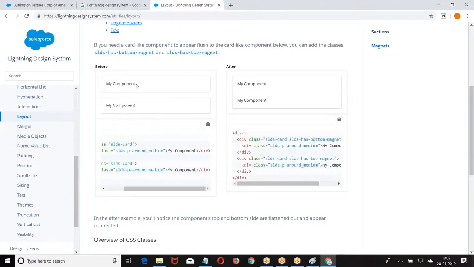We used to apply a lot of CSS, but now it has become a single component: Lightning layout. If I say Lightning layout, the structure will already be applied. Previously, I used to apply my custom CSS. Now I should not worry about which CSS I have to apply, what is the height, width, padding.